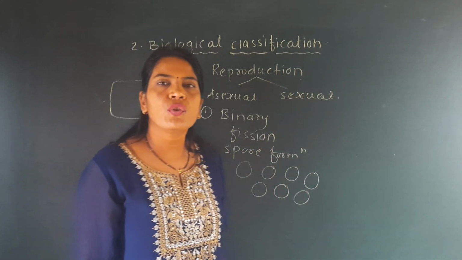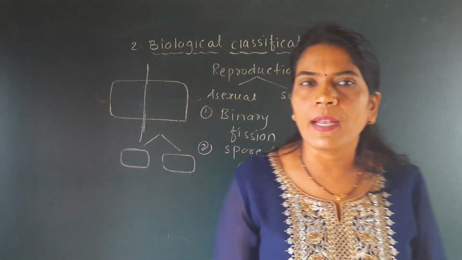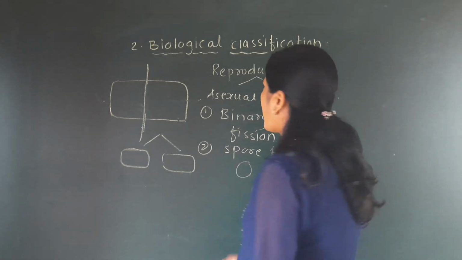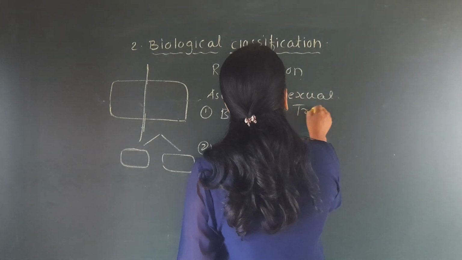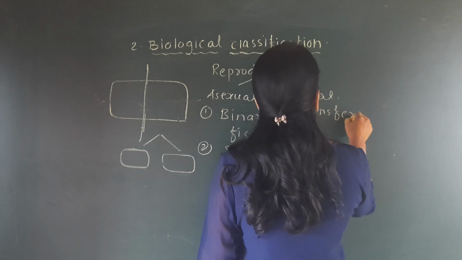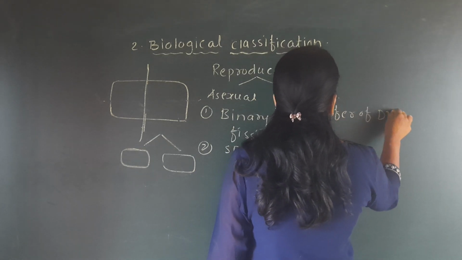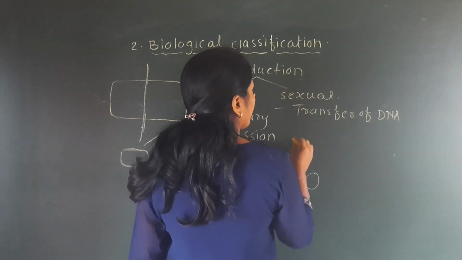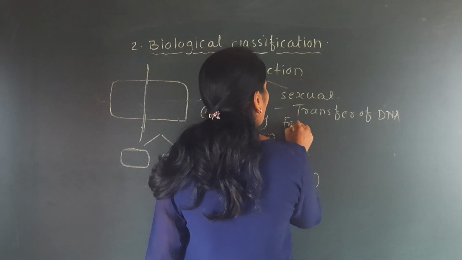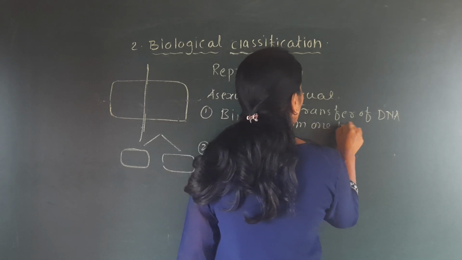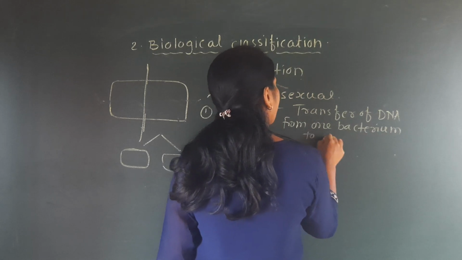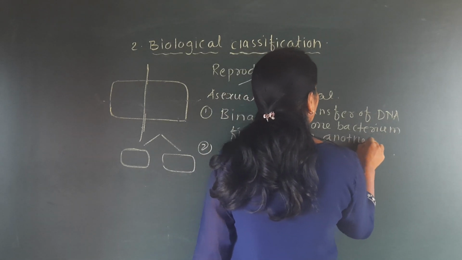But in sexual reproduction, there will be involvement of two bacteria, two parents, and here there will be transfer of primitive DNA, which is the genetic material of the bacteria, transfer of DNA from one bacterium to another bacterium.